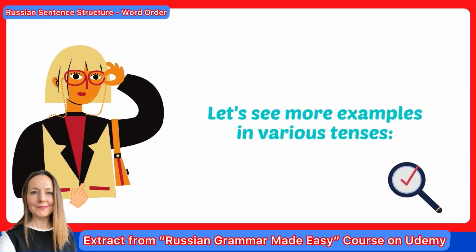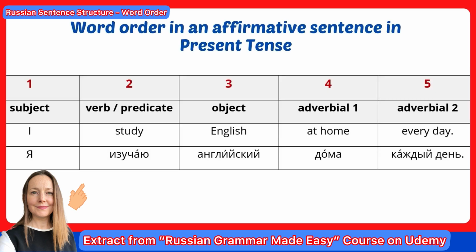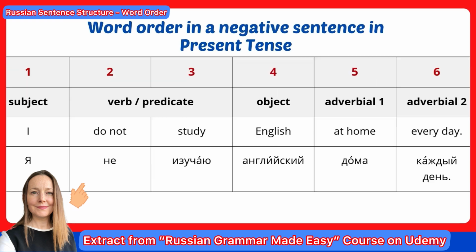Let's see more examples in various tenses. Let's remember our first example. Я изучаю английский дома каждый день. This is affirmative sentence in the present tense. You could say Я изучаю английский каждый день дома. You can vary the additional information that is usually in the end of the sentences. However, the most important things are subject and the predicate or the verb, and they should be normally in the very beginning.